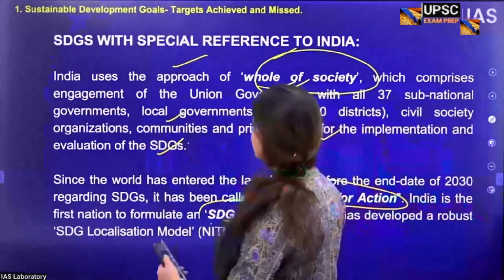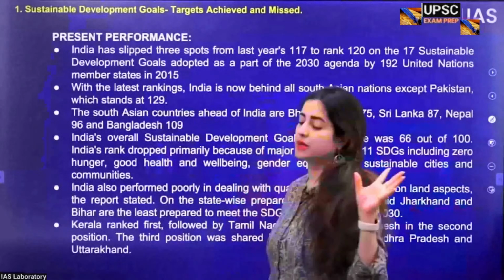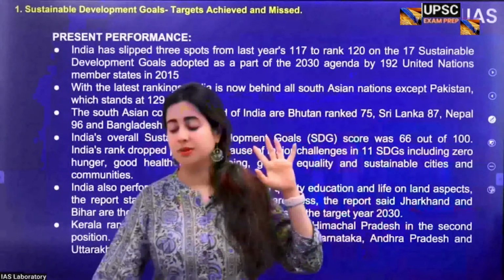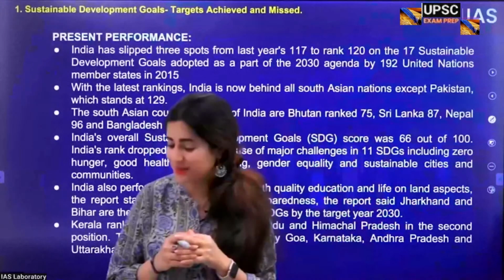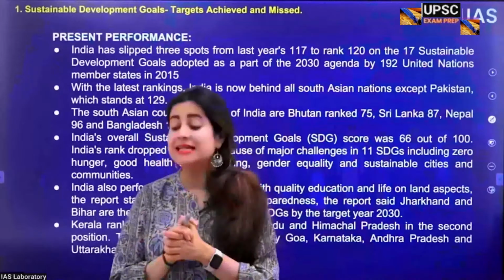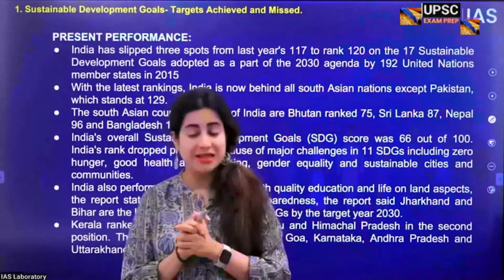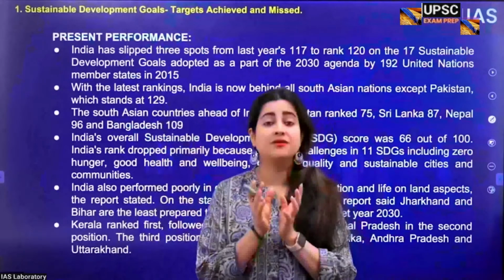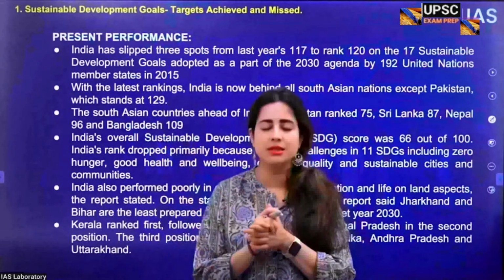Now, when you talk about India's achievement in SDGs, well, there is a problem. Now, 2015 is a very special year for students of sociology. Why? Because 2015 was also the year of schemes, as somebody just mentioned.